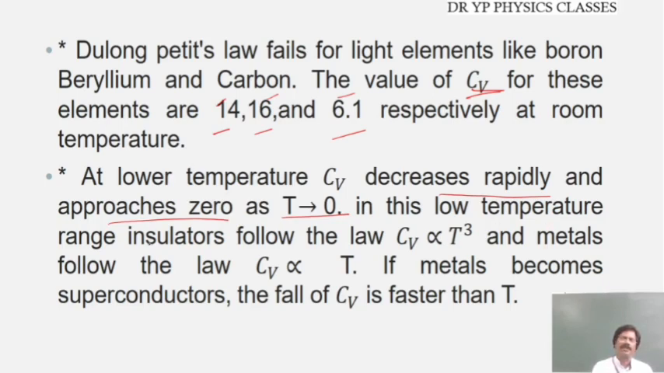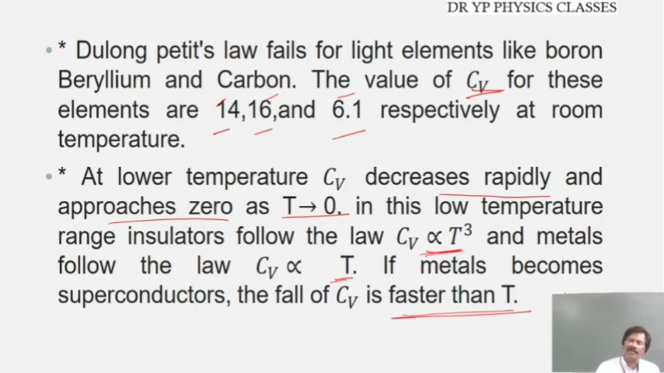At low temperature, insulators follow Cv proportional to T cube, and metals follow the law Cv proportional to T. If metals become superconductors, the fall of Cv is faster than T. So there is a discrepancy in the statement of Dulong-Petit's law. Only in some special cases is it possible, but for the majority of materials this law fails. That means it needs some correction.